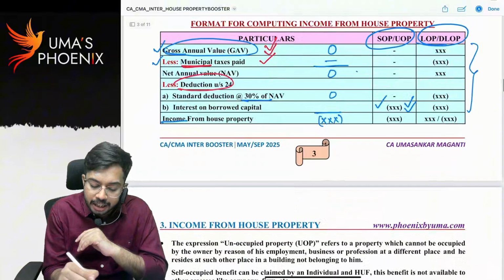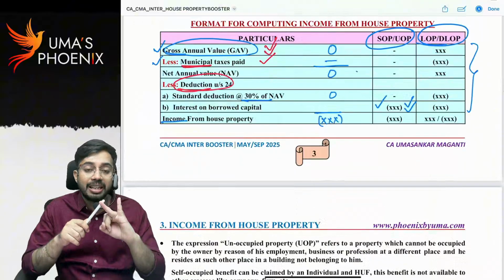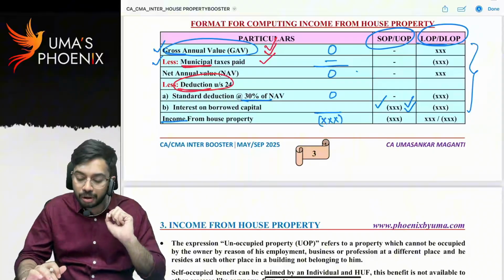Now let us see deductions under section 24. There are two deductions. How many? Two. One is standard deduction under section 24A. Second one is interest on borrowed capital.